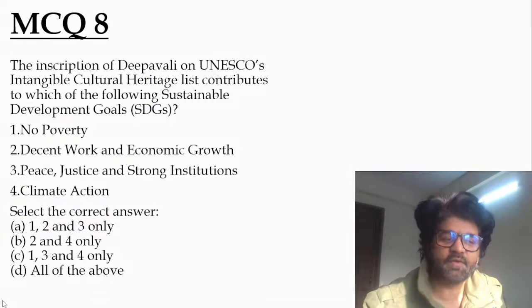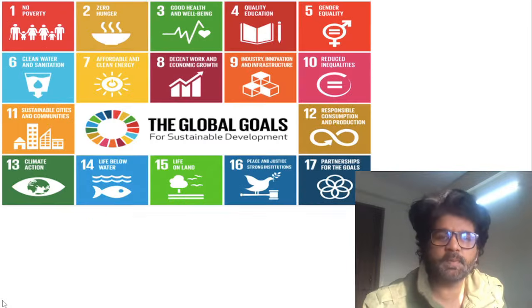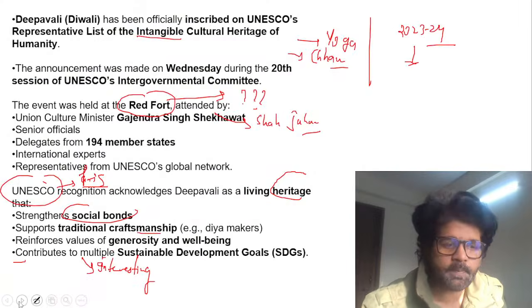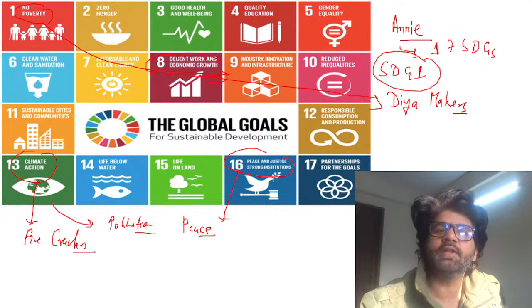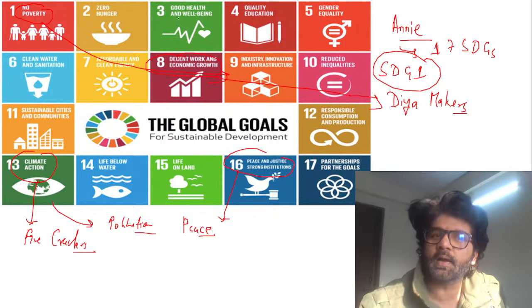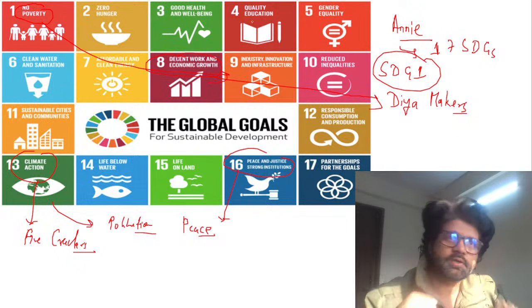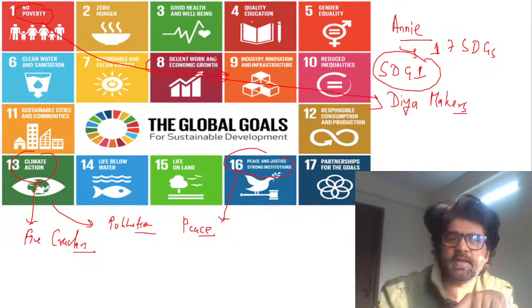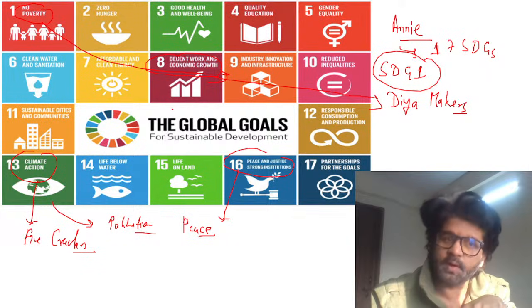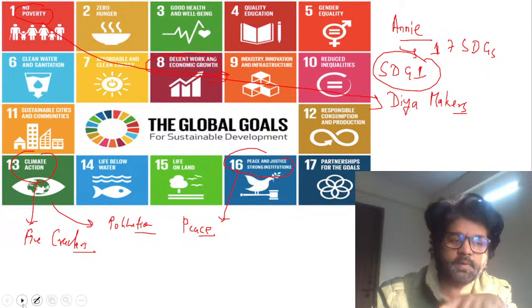And we have discussed which SDGs they are talking about. This is also a very interesting way of remembering SDGs. You people may not remember SDG 8. Most of the people remember SDG 1 to 4, poverty, hunger, health, and education, because you directly use them in GS mains paper 2. So most of the people remember 1 to 4, even 5 and 10. But 8, most of the people don't remember. So again, this is a good way of remembering SDGs.